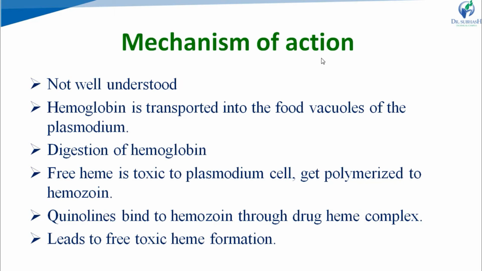Inside the food vacuole of the plasmodium, digestion of the hemoglobin will occur, and this will lead to the release of amino acids and free heme. The released amino acids are used by the plasmodium as food, and free heme is toxic to the plasmodium cells, so it gets polymerized into the hemozoin polymer by the plasmodium cell.